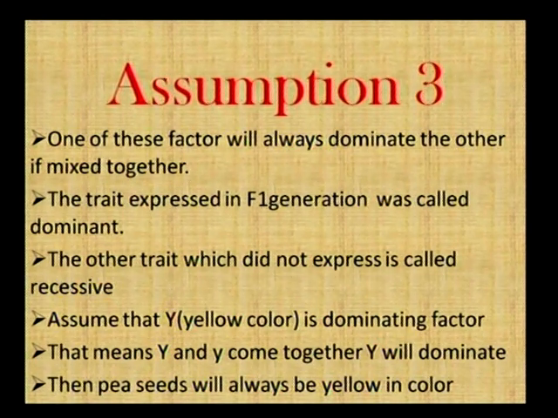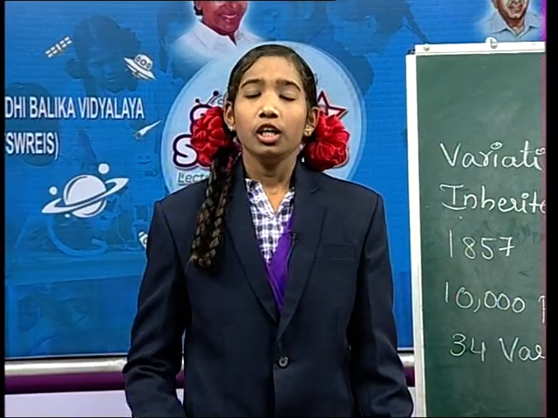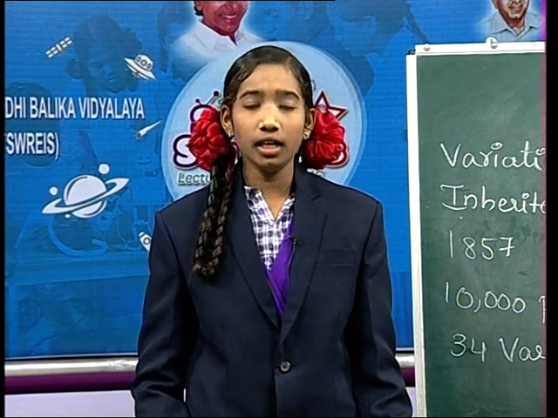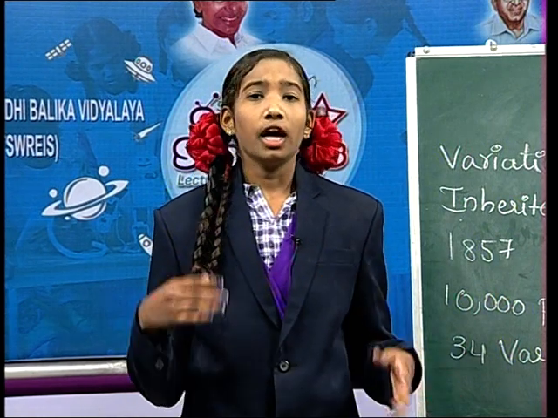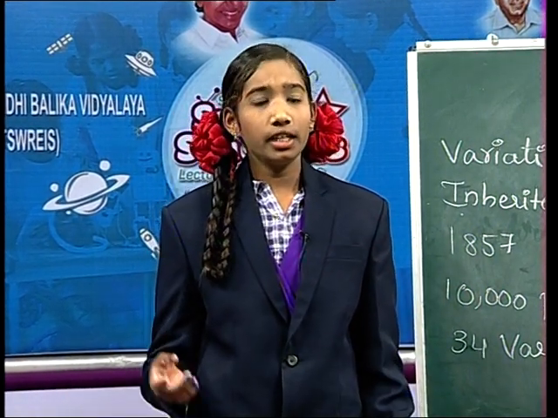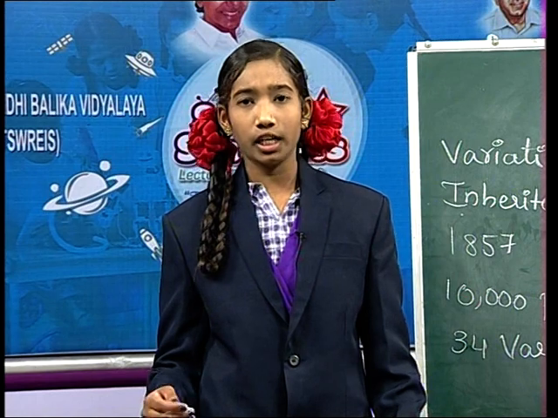Then the pea seed will always be yellow in color. Friends, all the seeds appear yellow in color in the first generation. If we sow the same seeds in a plant, it also produces green color. So, we cannot determine the internal character based on the external character.